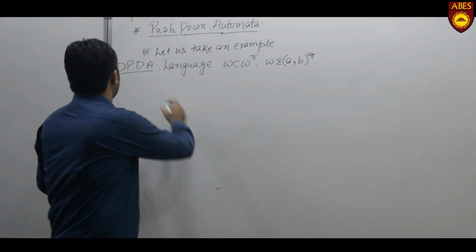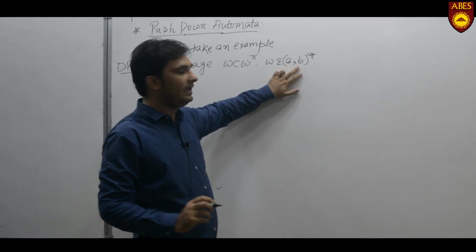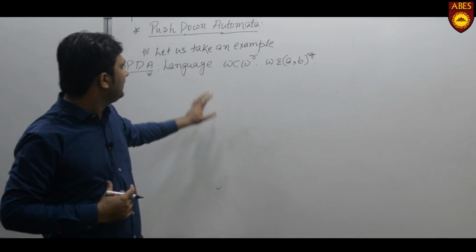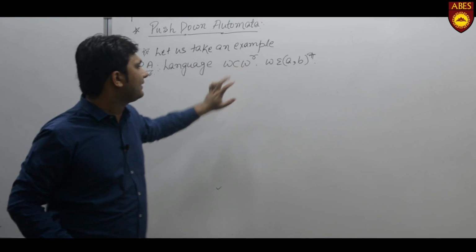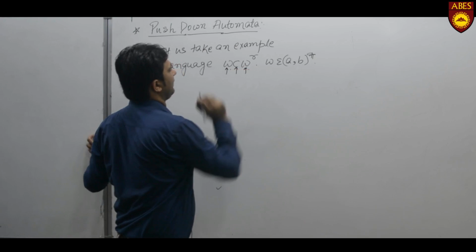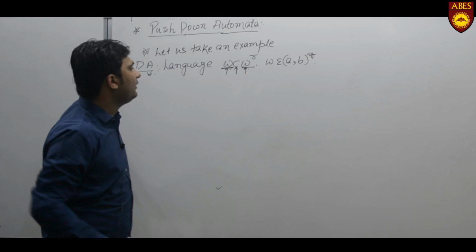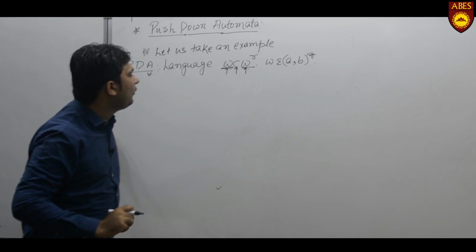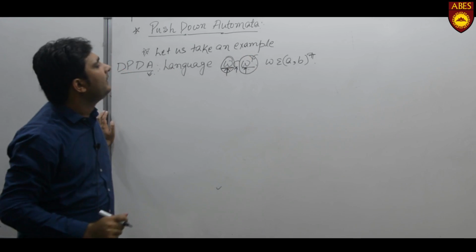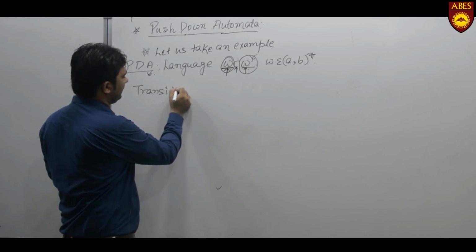Now we will take an example of DPDA: the language WCWR, where W belongs to (a,b)*. Before proceeding to the transition rules and the transition diagram of DPDA, let us first discuss the procedure we have to use. For the W part, here is C and this is WR. W is any string and WR is the reverse of that string. Therefore, it is an odd palindrome. We use W for the pushing part and WR for the popping part. First of all, we write the transition rules of WCWR.